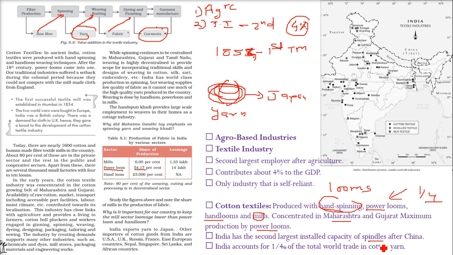One thing is very important here. Cotton yarn, we are always talking about the yarn, that is the dhaga, the thread. So we have 1/4, that is 25% of the world trade in cotton yarn, the whole world, is by us. 25%.